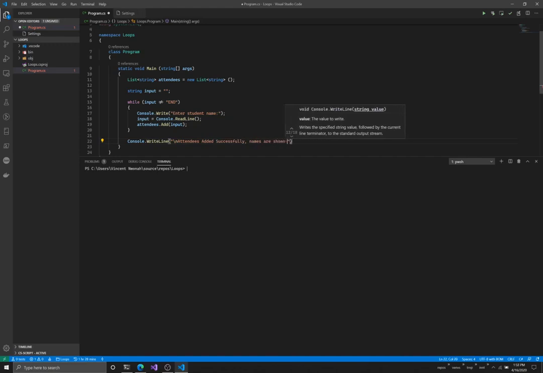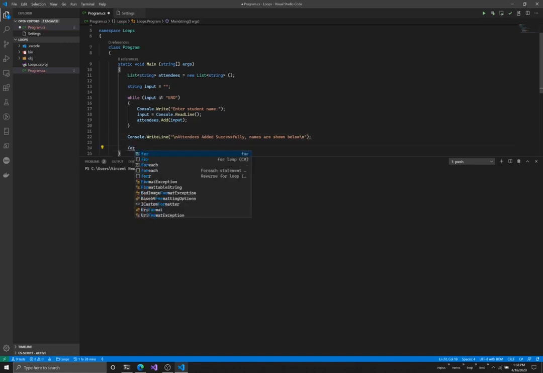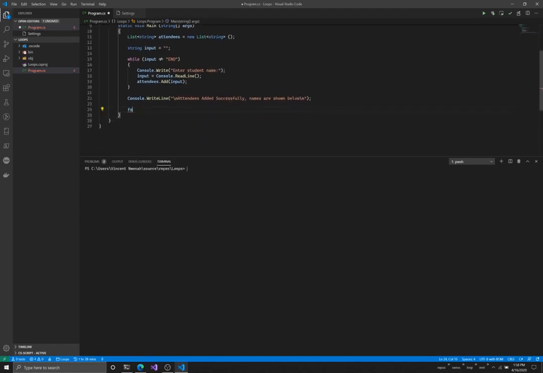Names shown below." And then I'm going to use a for loop as before. So int i equals 0, i is less than 10.